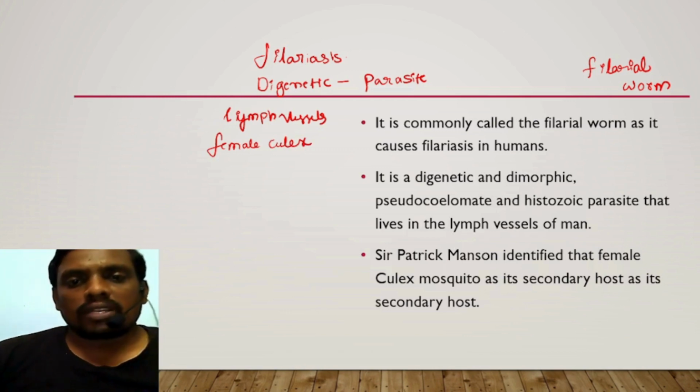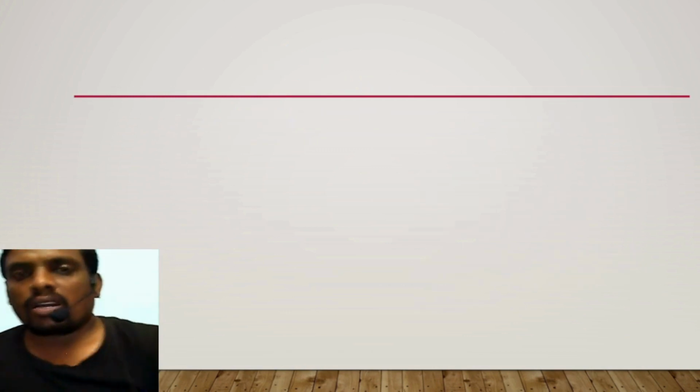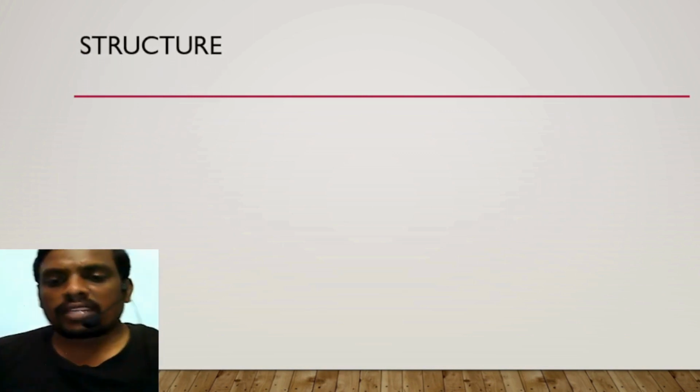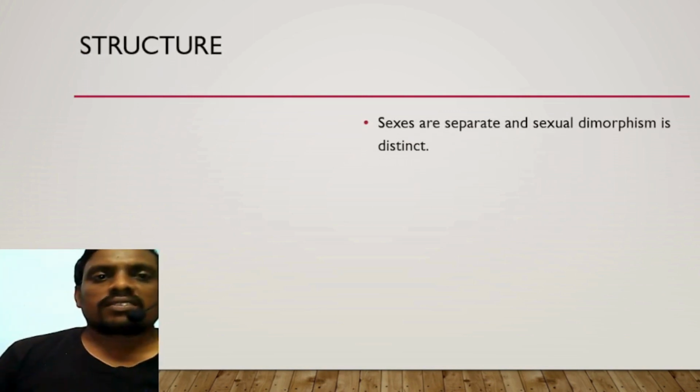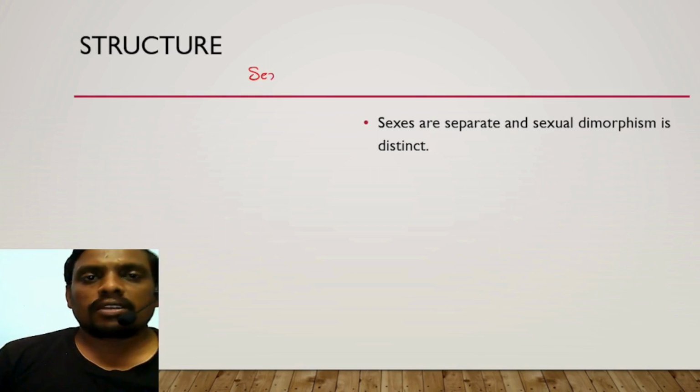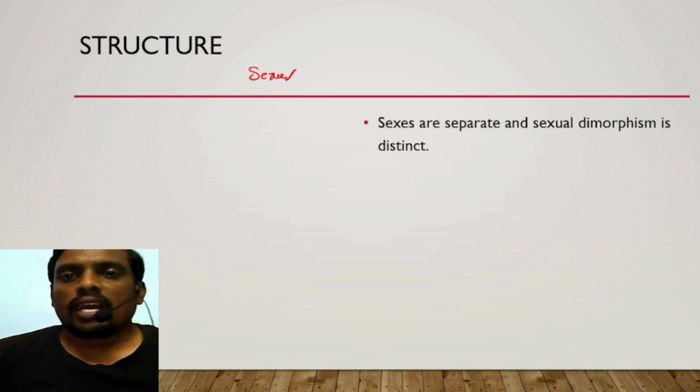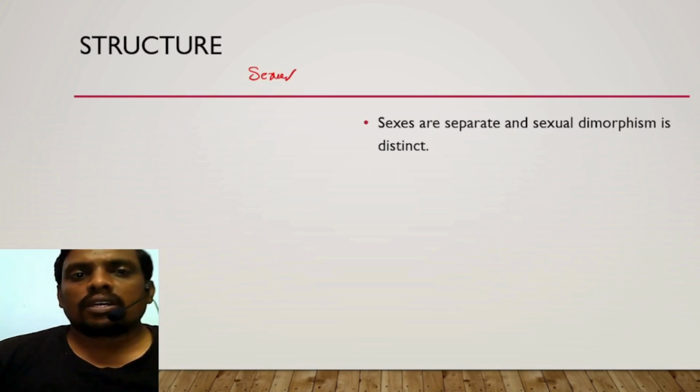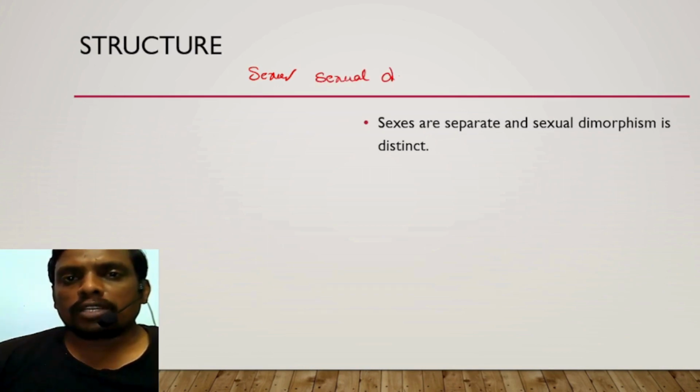Now if we take the structure, sexes are separated, males and females are separated, and sexual dimorphism is present. Di means two, morphism means morphological forms.